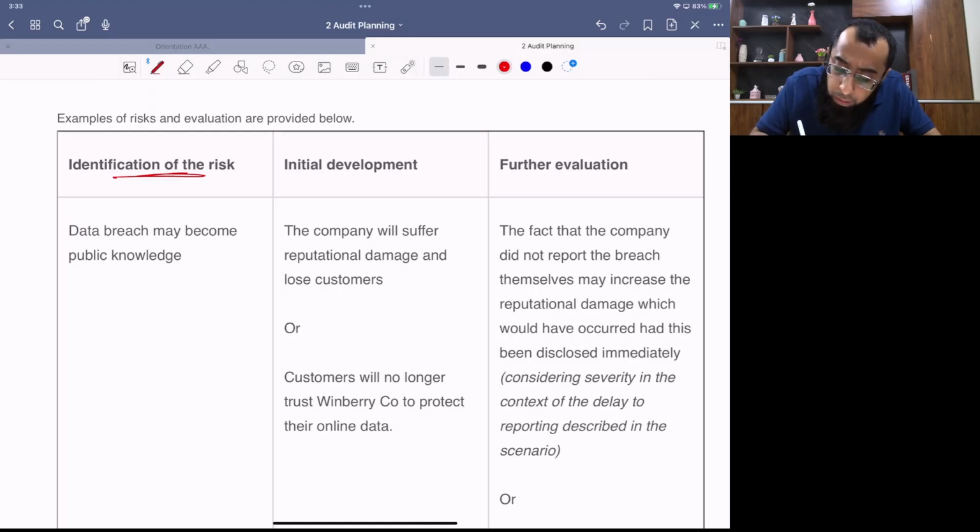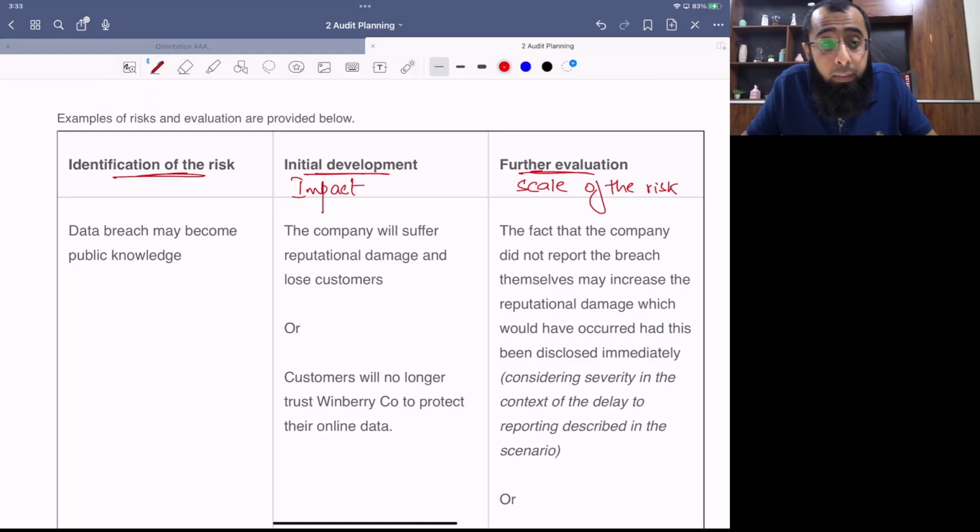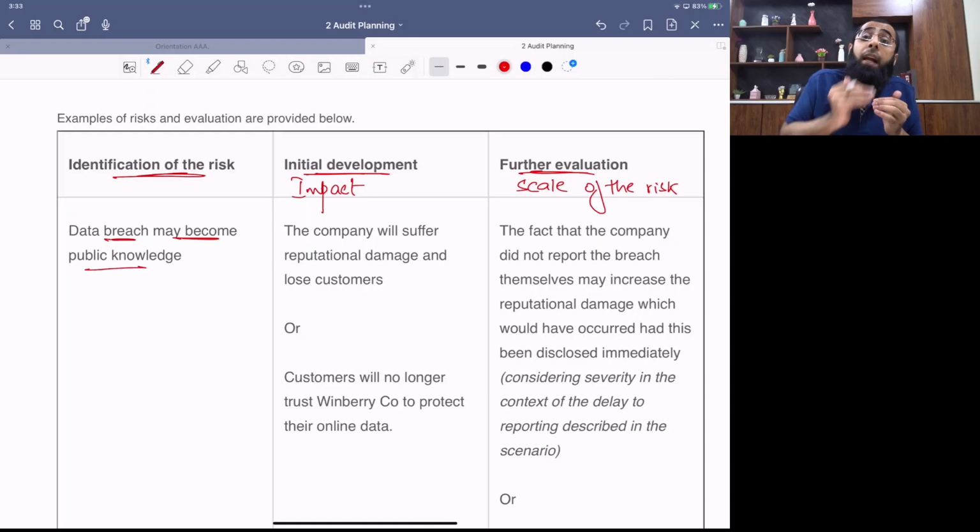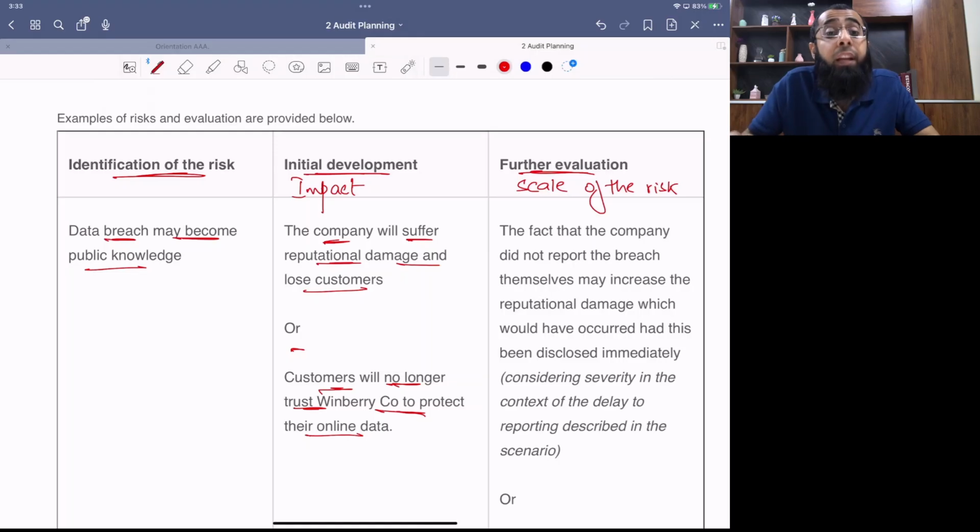Identification of the risk, initial development means impact, and further evaluation means scale of the risk. Comment on intensity. Okay, see how he develops the risk. Data breach may come into public knowledge. The risk is that if this incident comes into public knowledge, then it will be a big risk because we lose reputation, and the regulator will also impose a fine. That is the basic identification. What will be the impact? The company will suffer reputational damage and lose customers, or customers will no longer trust Winberry company to protect their online data.